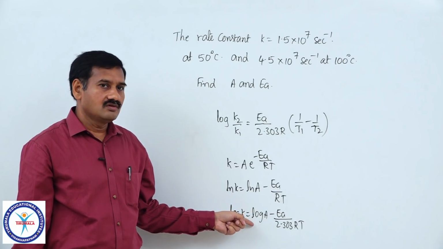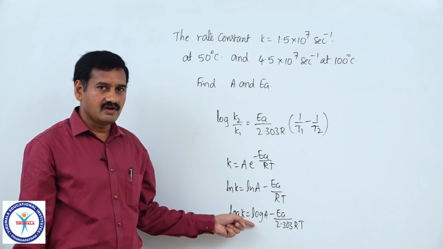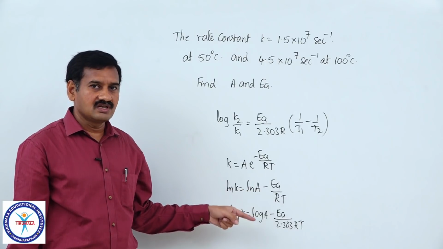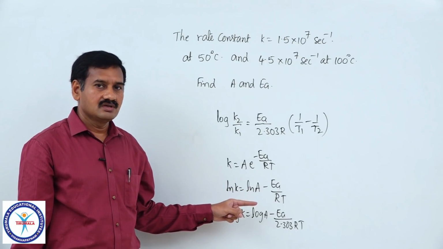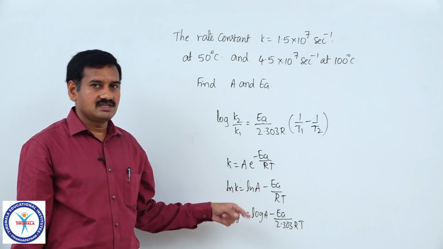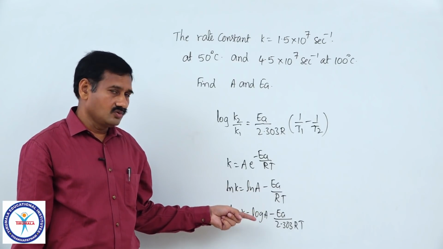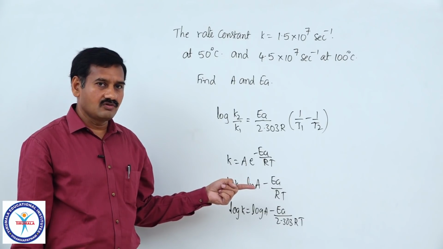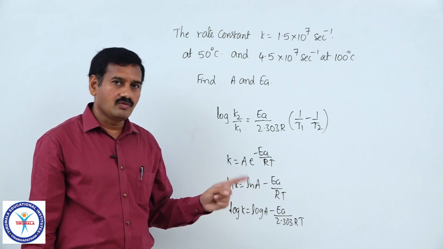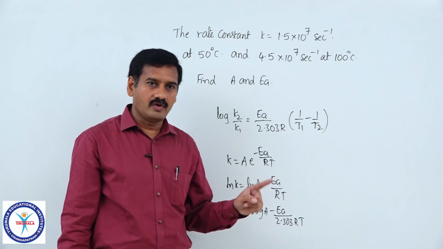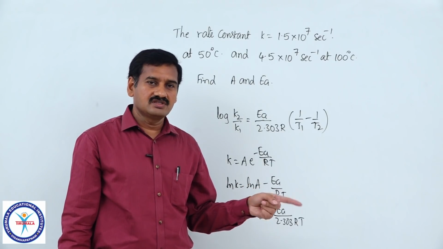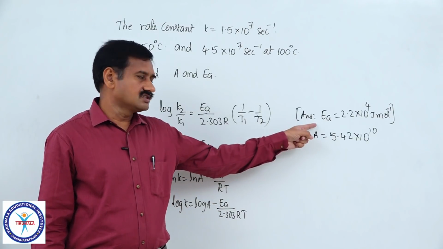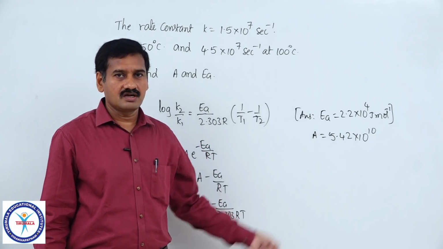Log values will be given to you if complicated values, simple values may be cancelled out. So, in objective questions generally logarithm values may be cancelled out, or log 2, log 3 values will be given. At least some values of logarithms you have to know. Log 2 is equal to 0.3, log 3 equal to 0.47, based on log 2 and log 3 you can find out many values. Even answers are also given, you check they are correct or not.